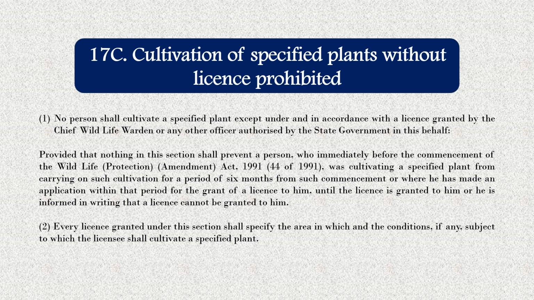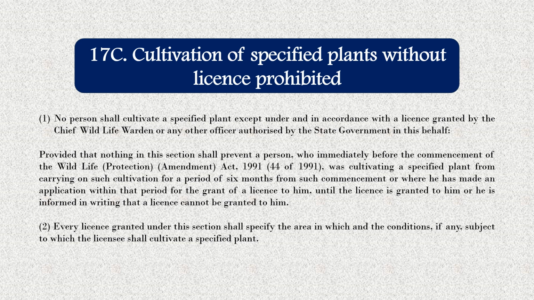So here it states that the specified plants under Schedule 6 are not allowed to be cultivated except under some conditions. Those who were cultivating the specified plants before the Wildlife Protection Amendment Act 1991 are allowed to keep those plants. And also if they have been cultivating these plants within 6 months from the commencement of the act, they are also allowed.